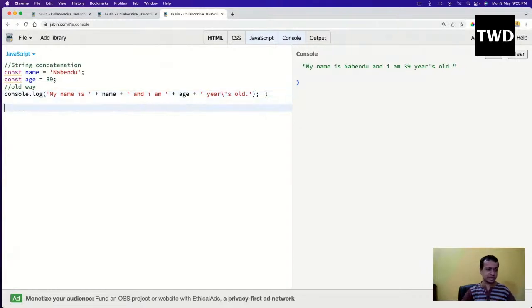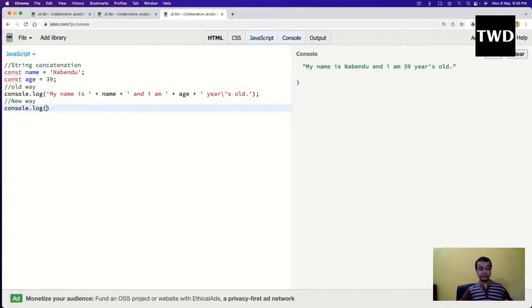The new way is with ES6, which came after 2015, and it now works in every browser. Console.log. document.getElementById will be explained when I explain the DOM. This is the basics of JavaScript; DOM programming comes on day 3. First the basics are required, then the DOM programming will be there.